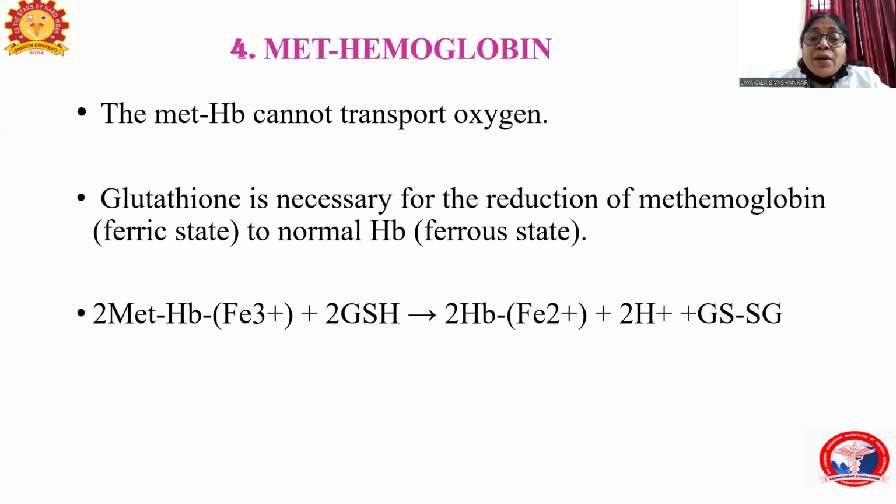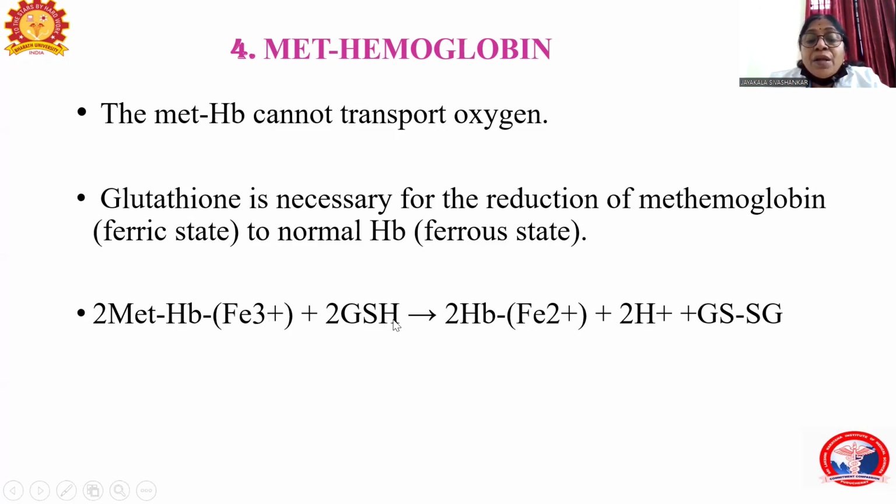That reduced form is called ferrous form, ferrous state. So once the hemoglobin becomes oxidized, the iron present in the heme becomes the oxidized form called ferric form. So that ferric form present in the hemoglobin is called methemoglobin. The disadvantage of methemoglobin is it cannot carry the oxygen from lungs to tissues. So that is a disadvantage of methemoglobin. So the methemoglobin is converted to normal hemoglobin. That is, the iron is in the reduced form by glutathione.